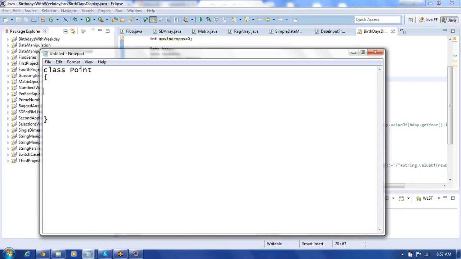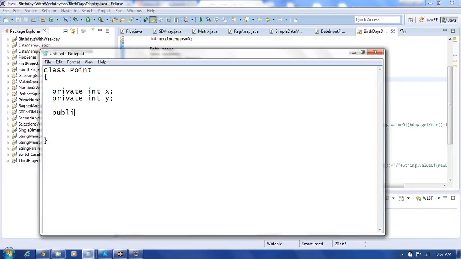Within this point class, we define like this: private int x, similarly private int y. These are referring to the x as well as y coordinates. You have two coordinates here. You have private int x, private int y, followed by which you require a constructor.